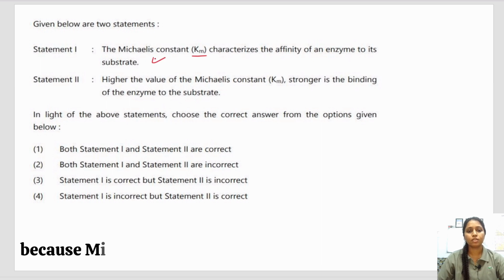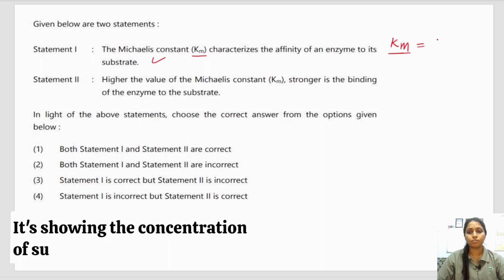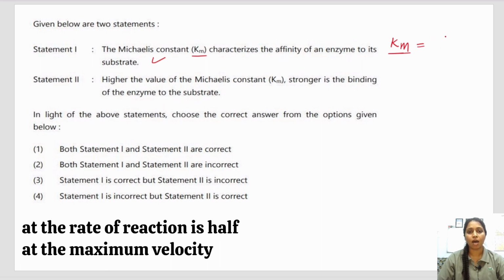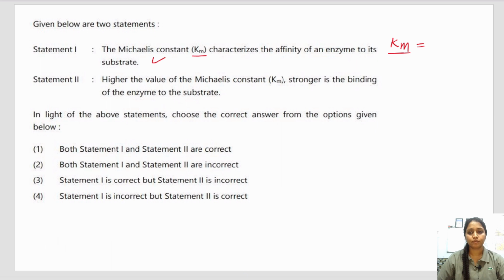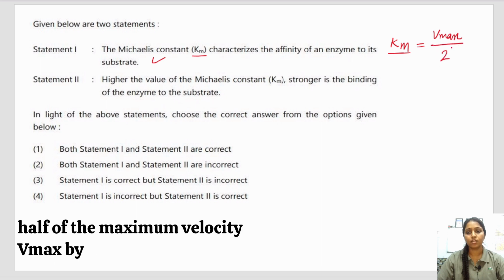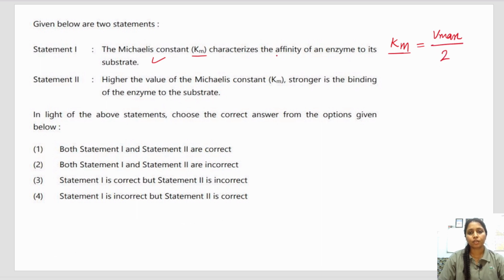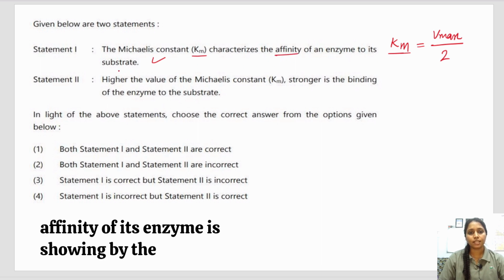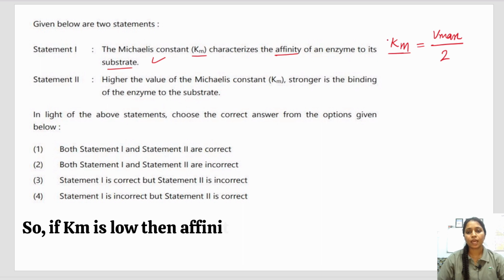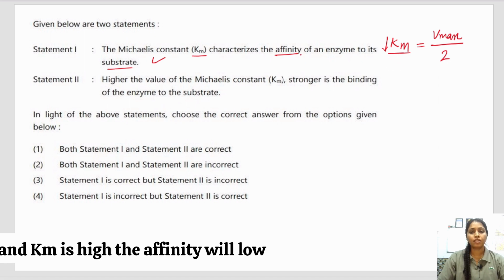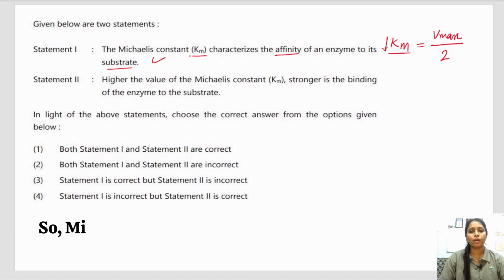Next question is, Michaelis constant, that is Km, characterizes the affinity of an enzyme to its substrate. This is correct because the Michaelis constant Km shows the concentration of substrate at which the rate of reaction is half of the maximum velocity, Vmax by 2. And the affinity of the enzyme is shown by this: if Km is low, then the affinity for the enzyme is high, and if Km is high, the affinity will be low. So the Michaelis constant characterizes the affinity of the enzyme to its substrate.